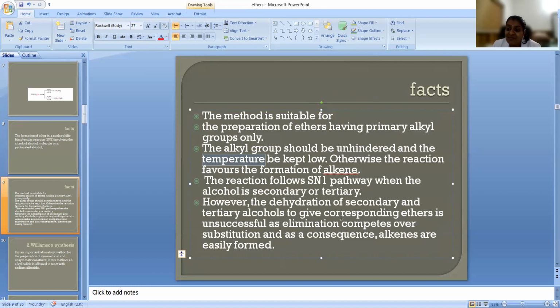Yes, alkene formation will be given priority; the elimination reaction will take place, not the substitution reaction. So that is why we always prefer the primary alkyl group. If there is more hindrance, it will result in the formation of alkene, and the temperature will be low. If you are using primary, secondary and tertiary, what will happen? Elimination competes over substitution. If the substitution reaction takes place, only then do we get ether; otherwise we will get alkene. Okay, so elimination will win here and alkene will form in the case of secondary or tertiary alcohol.